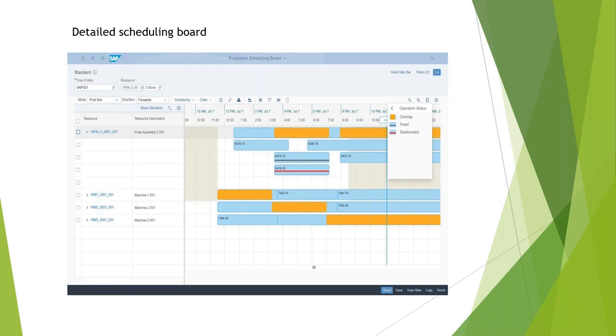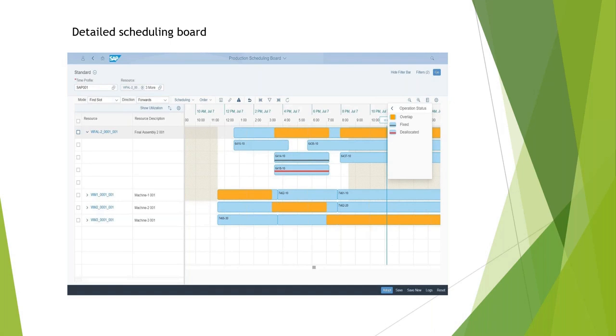You can see where there is an overlap. Overlap is nothing but a load on that resource, because there are 2-3 orders already scheduled at the same time, which is a result of your production planning. Then there are fixed orders. Once the planner has scheduled the order, it can be fixed. When you fix the order, it will not be changed by the PPDS heuristic, so that order will not be moved to any other date once it is fixed.